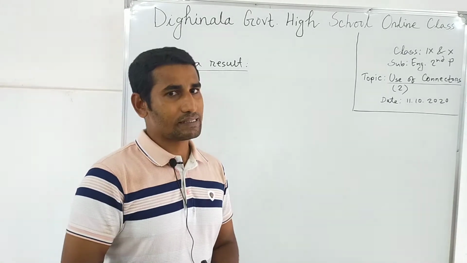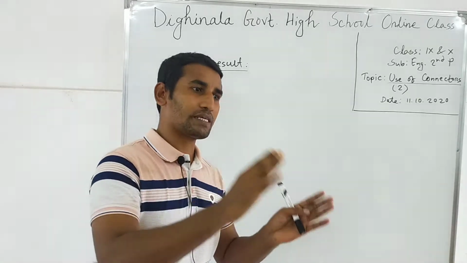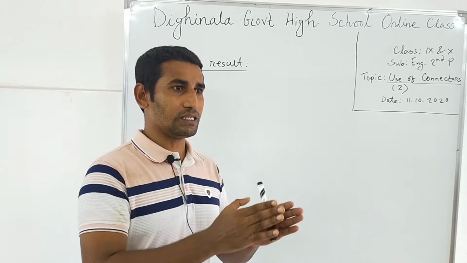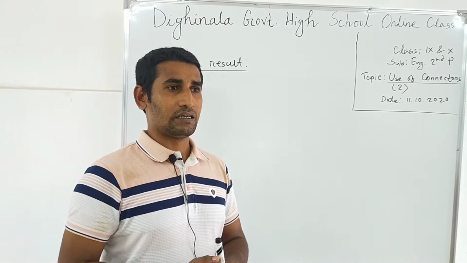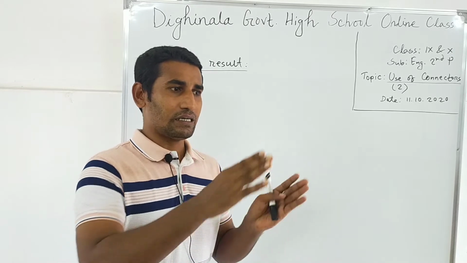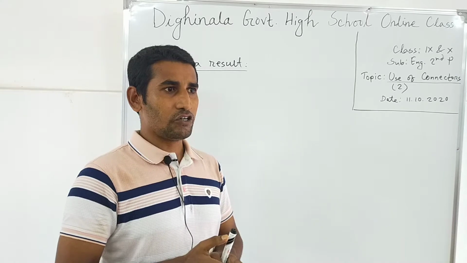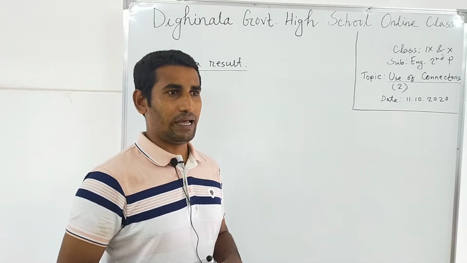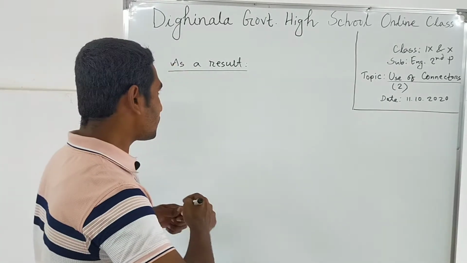When we use as a result, we use it at the end of a sentence or of a speech, at the end of an expression. Now, for your better understanding, I am giving you two examples. Just see.